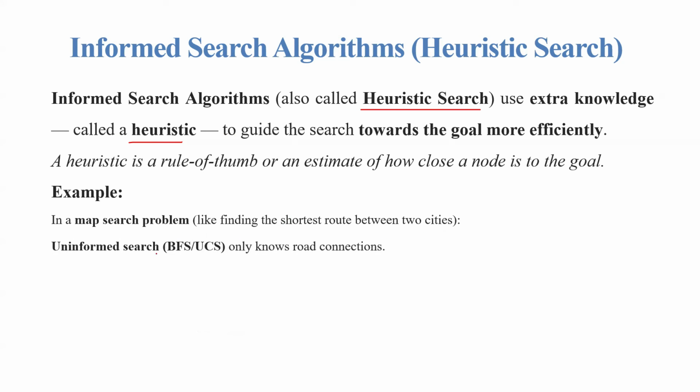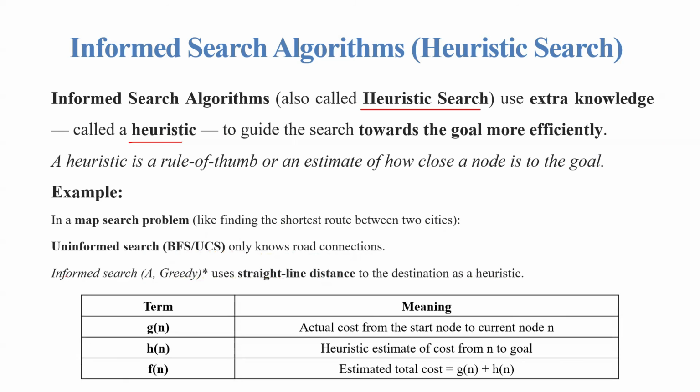Uninformed search, like BFS or DFS, only knows the road connection. Informed search, like greedy, uses a straight line distance to the destination as a heuristic. This is very, very important. Please remember the terms g of n, h of n, and f of n. g of n is the actual cost from the start node to the current node.